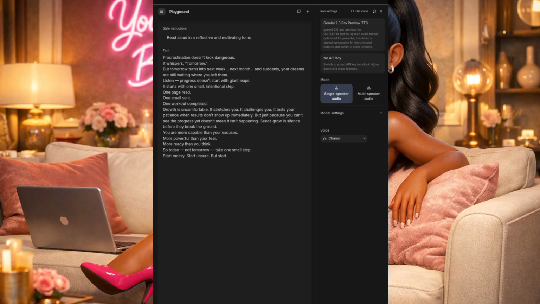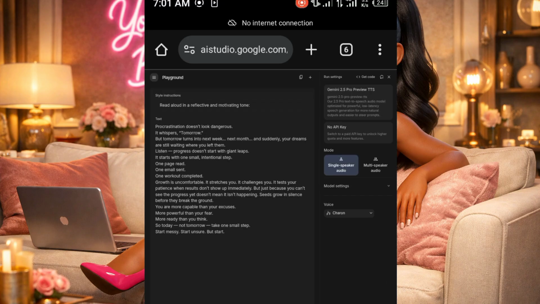Alright, as you can see, it sounds so realistic. It sounds so human, right? So what you just do is to click on these three dots here, then you download.